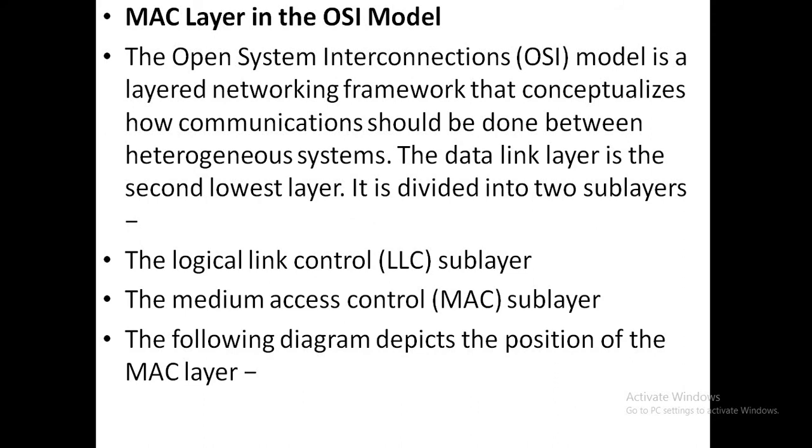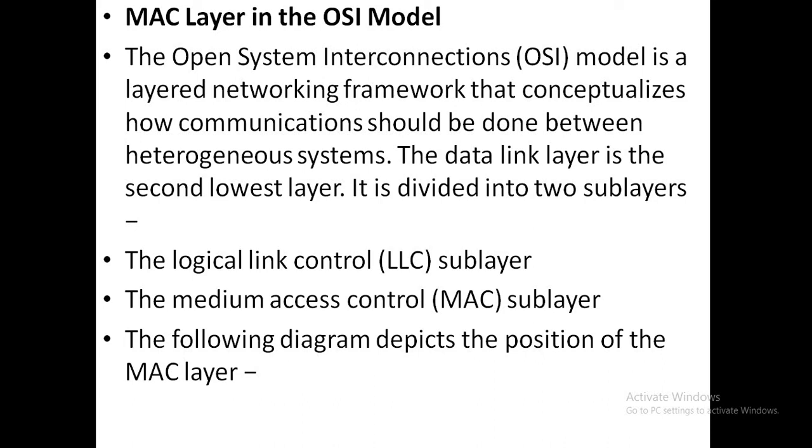So how is it used in the OSI model? The Open System Interconnection model is a layered networking framework that conceptualizes how communications should be done between heterogeneous systems.